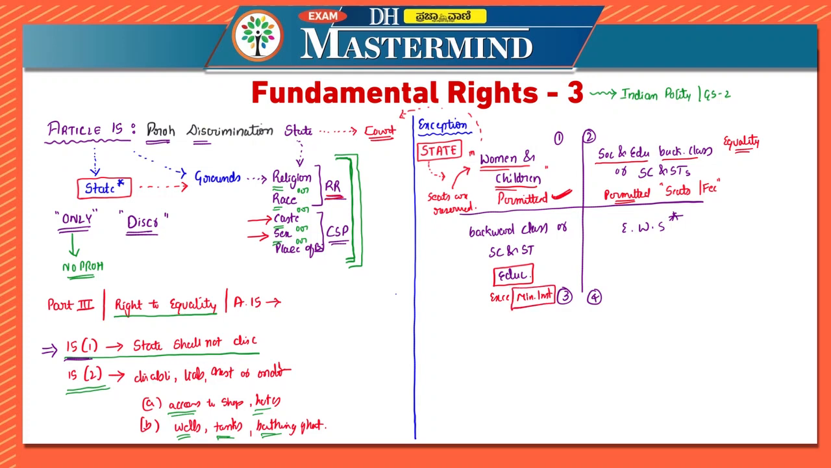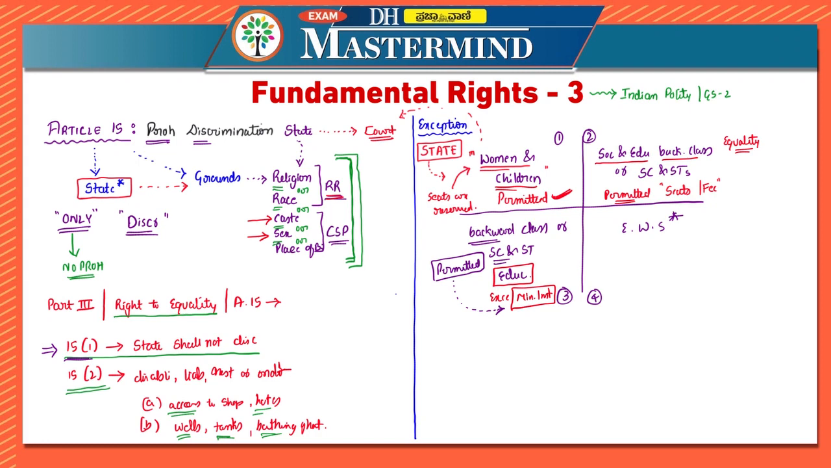Now, in other words, what the exception is saying is that in case of advancement of this section of citizens, in case of educational institutions, the state is permitted to make special provisions. But this permit will not include minority institutions. This permit will not include minority educational institutions. In the future articles, we will be discussing the minority educational institutions, because that itself is a fundamental right.